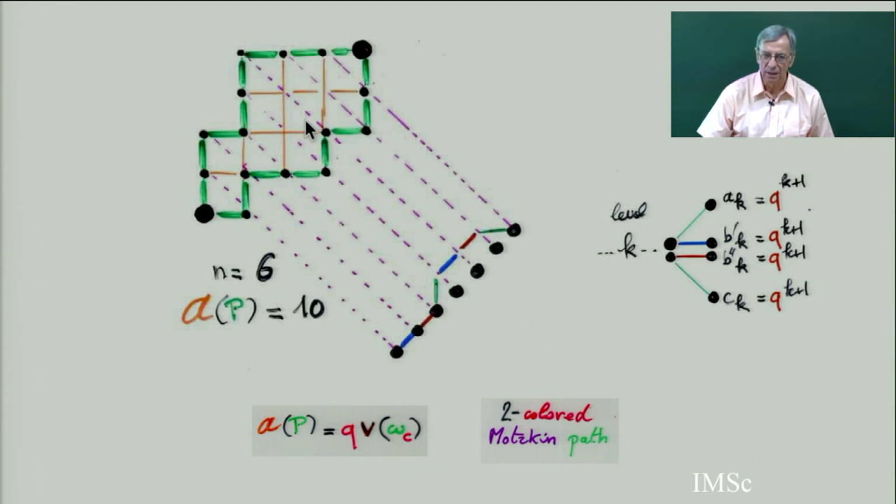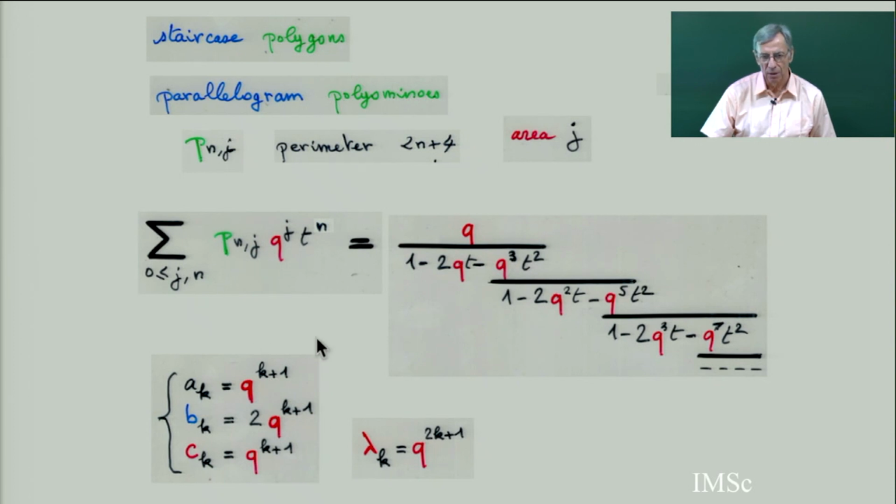And if you count exactly the height k of each of these elementary steps, and you put a weight q^{k+1}, a_k, b'_k, etc., you get exactly the area, the weight of this colored Motzkin path. The product of all these weights is going to be q to the power of the area of the polyomino, but there is a shift by 1. The q comes because you have this half square here, and this half square here gives you this q here. And so with this bijection, you can easily get now the continued fraction.